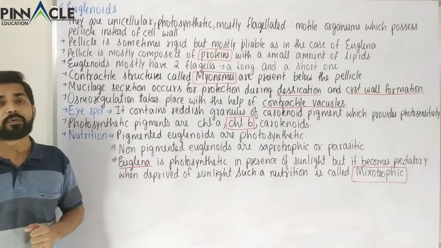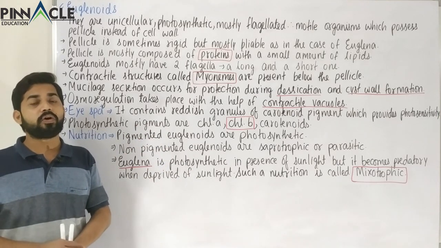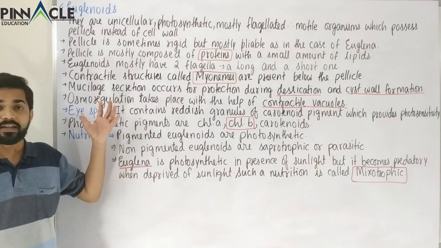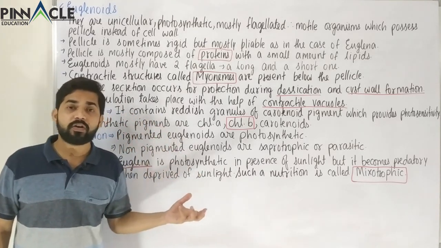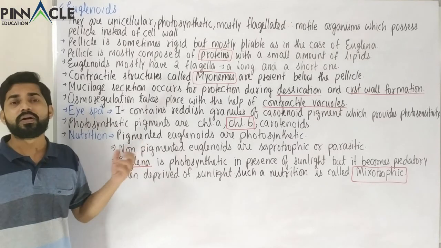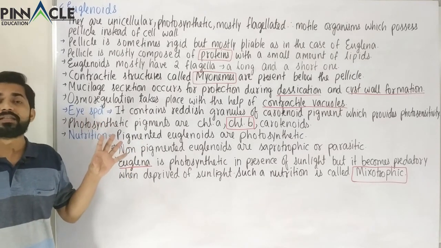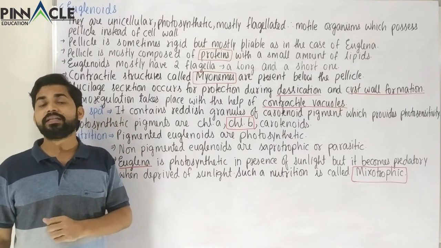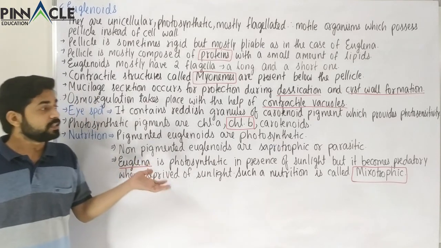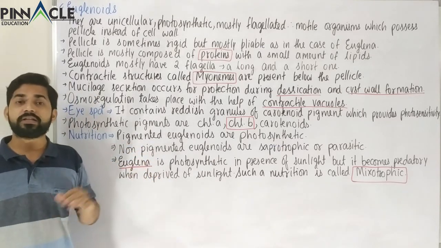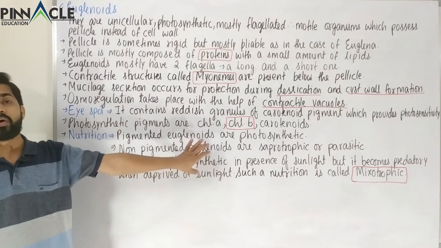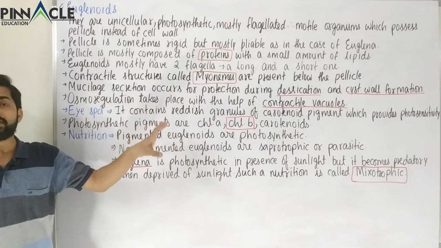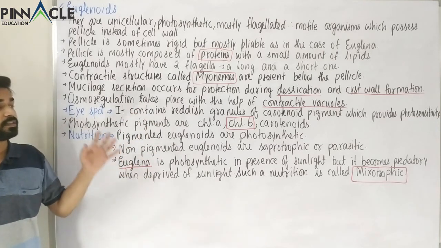The rest of the properties are general to all the Protista, that is these are eukaryotic cells, these have normal mitosis method of reproduction, and also there are a few other features. These features are common in all the categories of kingdom Protista, so they need not be repeated in every category. Whatever were the important features regarding the euglenoids according to our syllabus has been discussed here.